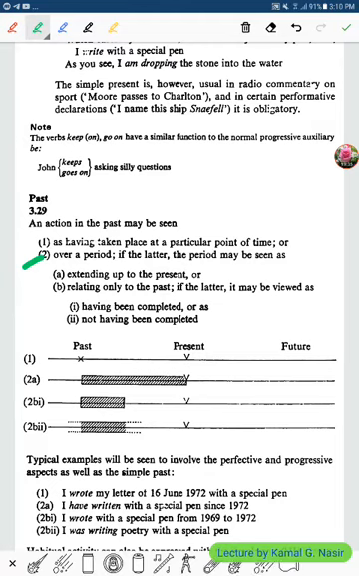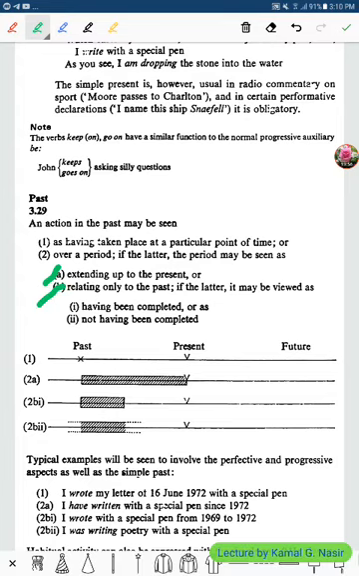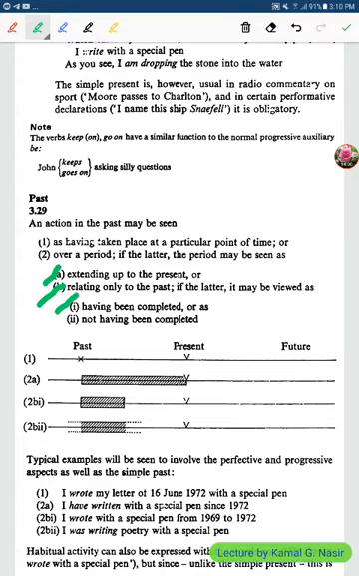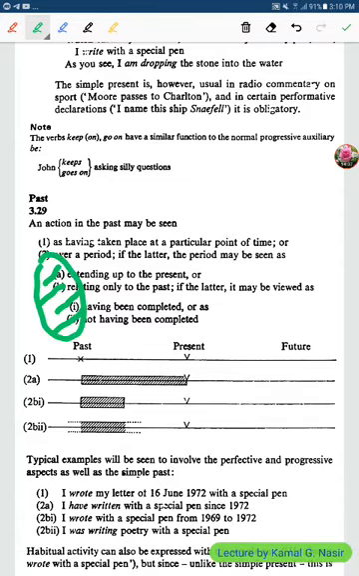Second, over a period, not at a particular point of time, but over a period. You see, the period may be seen as extending up to the present, or relating only to the past. If the latter, it may be viewed as what? Having been completed, or as not having been completed. You see, these are conditions.